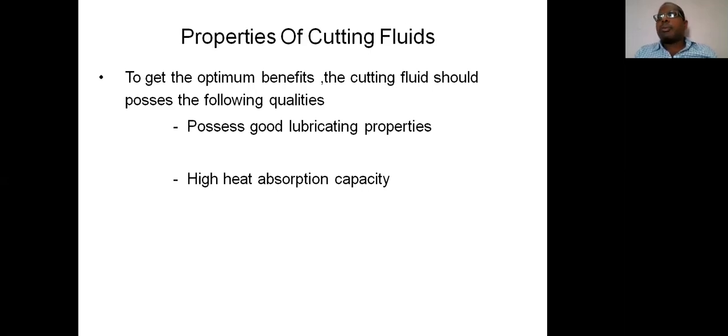During that process, because of the contact, friction generates at the contact surface. Because of that friction, heat is generated at the contact surface of both the job and the cutting tool. In order to carry that heat away from the job and the cutting tool, the cutting fluid requires an important function, that is high heat absorption capacity. Likewise, no fire or accidental hazards. This property is required for safety.